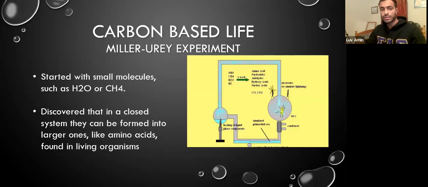So to start off, I'm going to start with the Miller-Urey experiment. Miller and Urey started off with small molecules such as water or CH4, molecules that they knew pre-existed on the Earth. And they created a closed system to emulate the Earth. So they had electrodes for lightning, they had heat, and various other functionalities. And they realized that over time, these small molecules turned into larger molecules, such as amino acids or nucleic acids, things that are found in living organisms today.